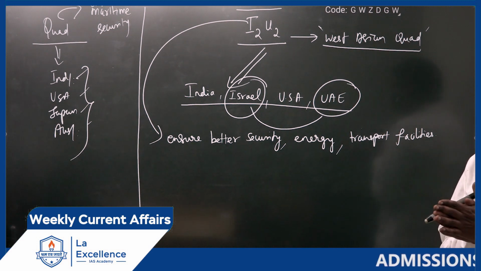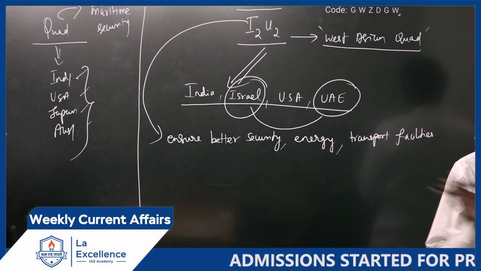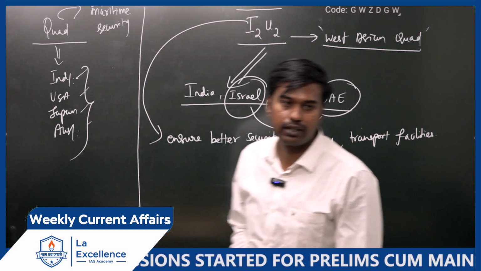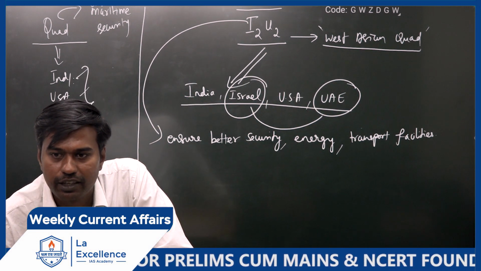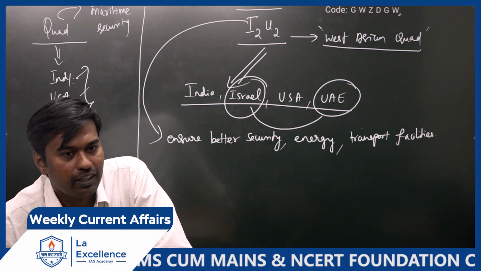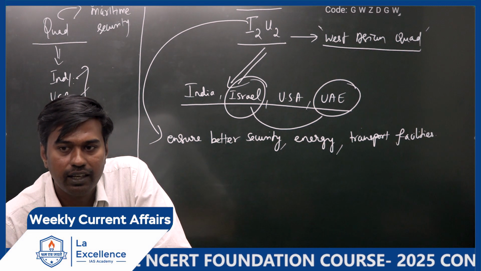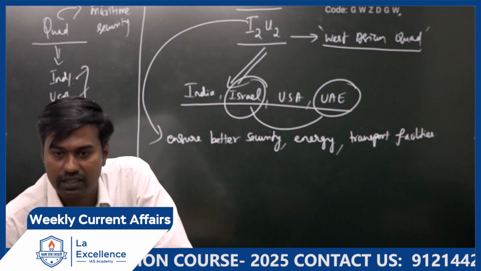And most of the times UAE supports whom? Israel or Palestine? They are a Sunni Muslim country. They will support Palestine only, who are also in the Sunni Muslim category. Is it clear? So UAE stands with whom in the Israel-Palestinian dispute? With Palestine.